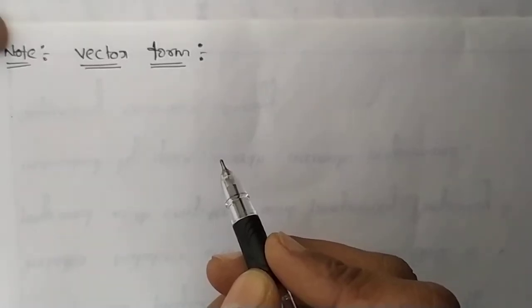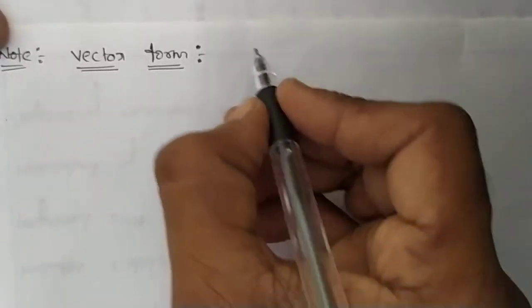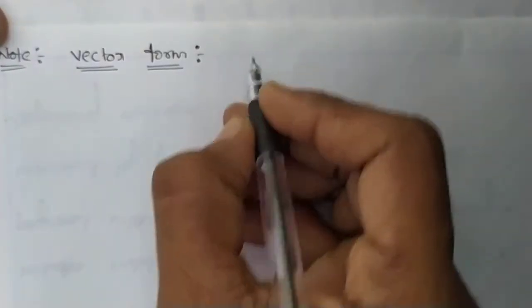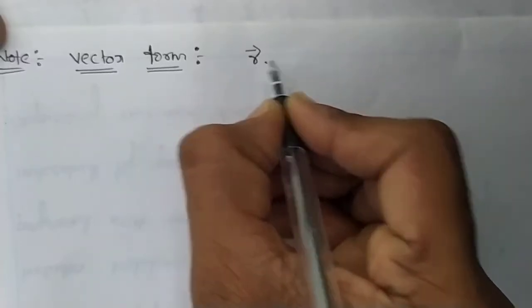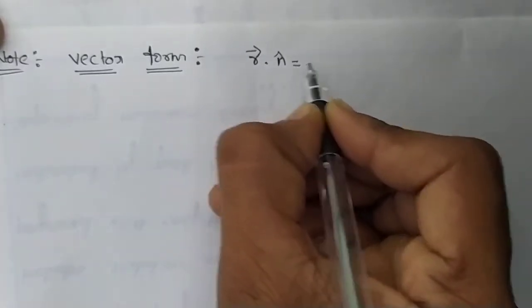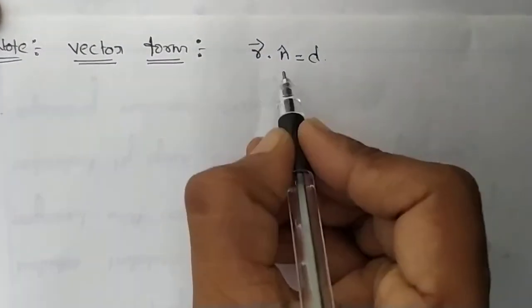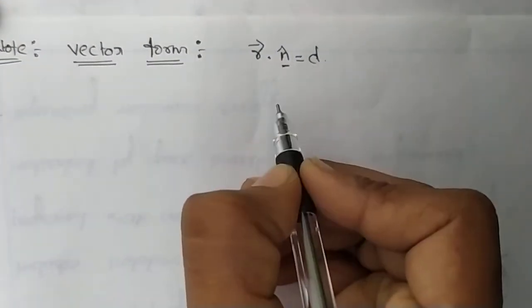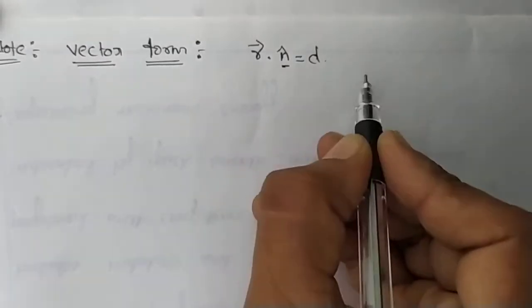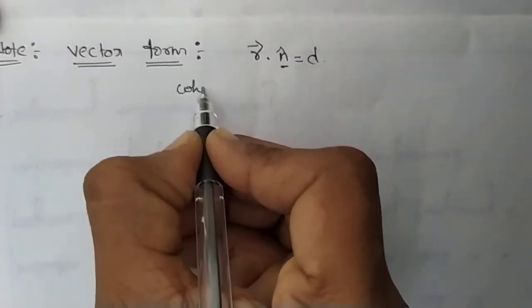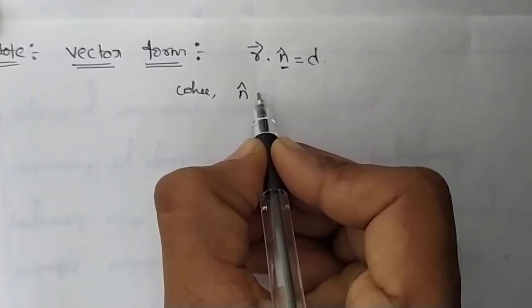What is the vector form of the equation of a plane in normal form? The vector form of the equation of a plane in normal form is r dot n cap equals d, isn't it? Now n cap is nothing but what? n cap is nothing but a unit normal vector.